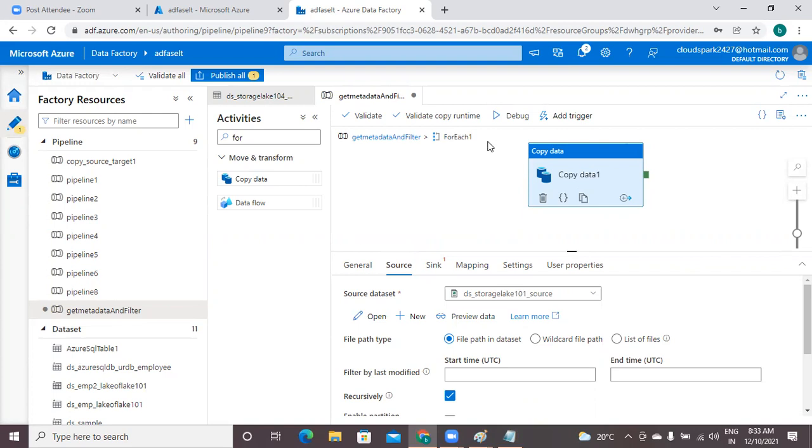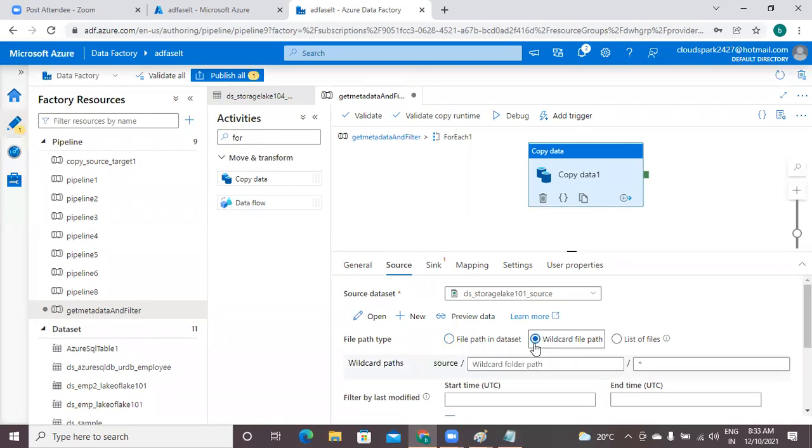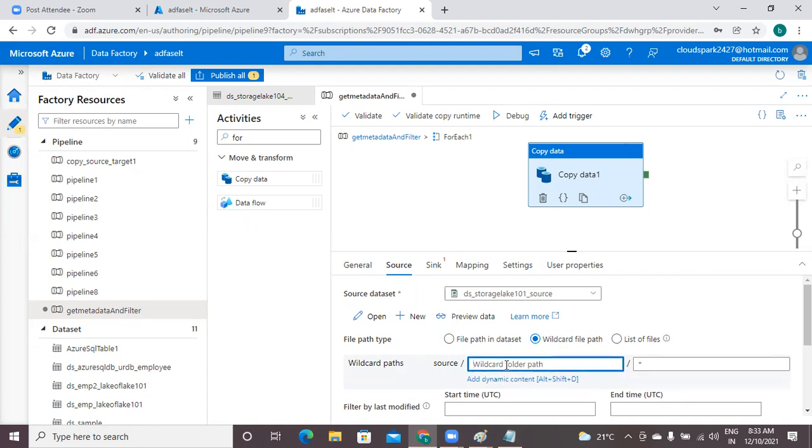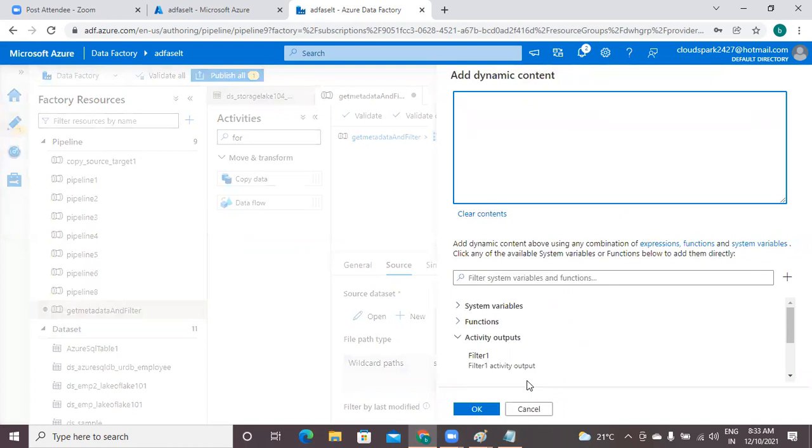That means loop activity. So here after selecting your input data set, select wildcard file path. You have to select this. So under wildcard paths, source slash, here click this, click on add dynamic content. Okay.